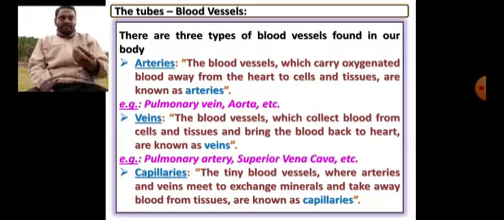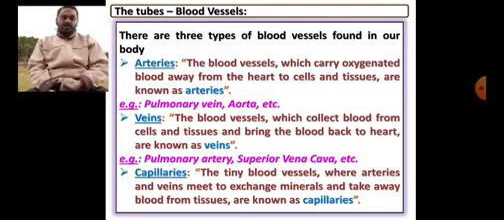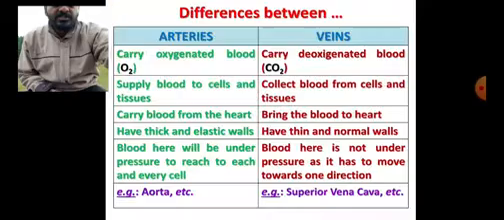So arteries are mainly meant for carrying oxygenated blood. Best examples: pulmonary vein, aorta, etc. The aorta is the largest artery. And veins are mainly meant for carrying deoxygenated blood only. The largest one is the superior vena cava. And the pulmonary artery is also another vein. Then capillaries are mainly meant for the exchange of minerals and oxygen.